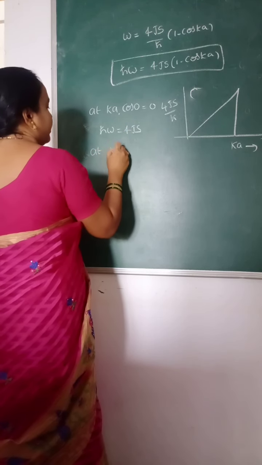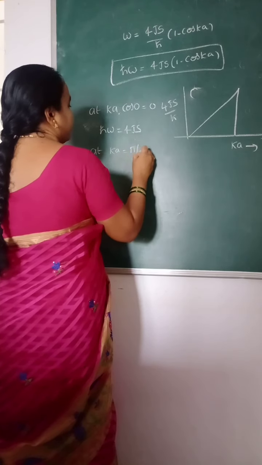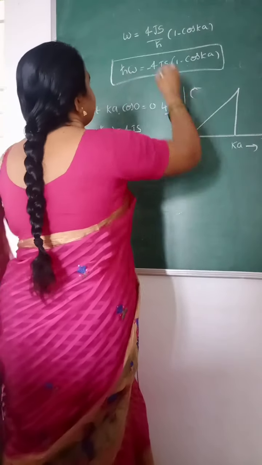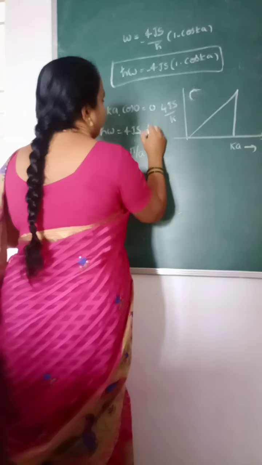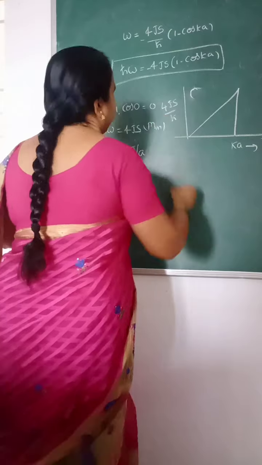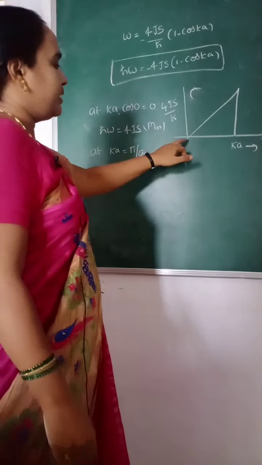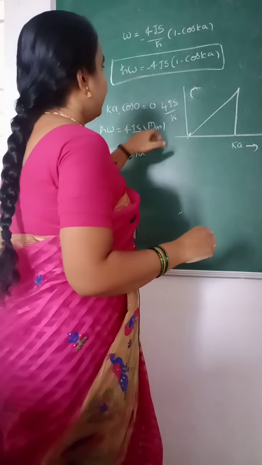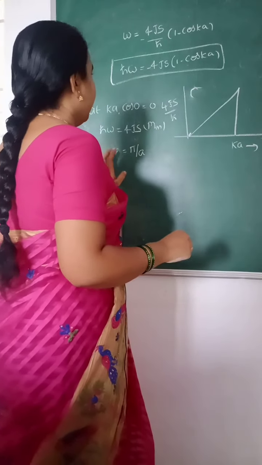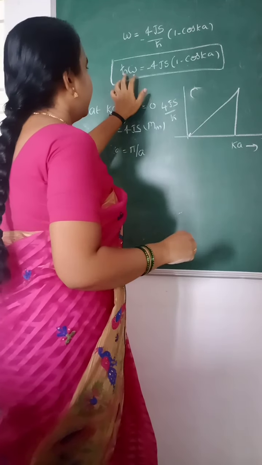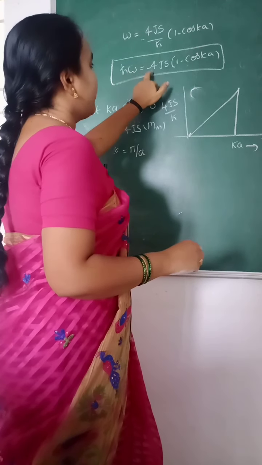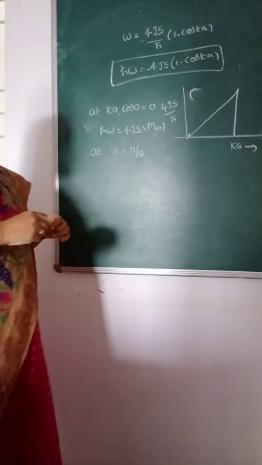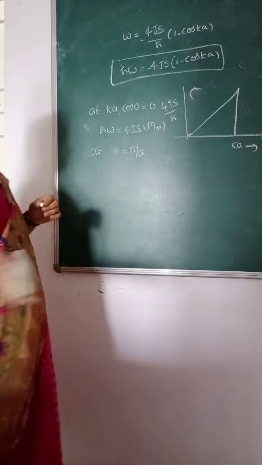At ka equal to pi by a, cos pi becomes minus 1, then h cross omega is equal to 4Js times 2, which is the maximum. So this is the dispersion relation of a ferromagnetic material.